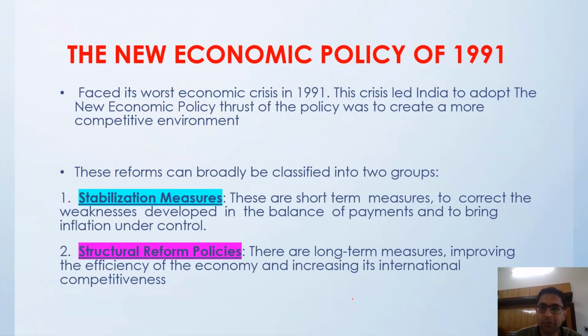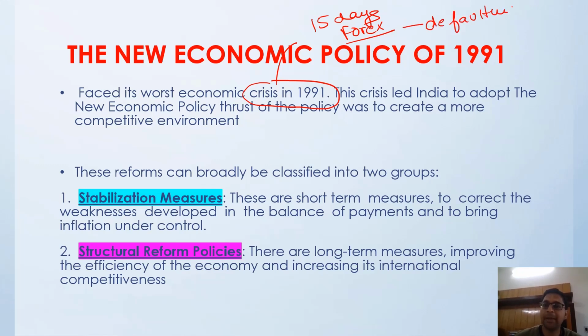Now, what is the new economic policy that came into being in 1991? We know that we had a huge crisis. We had only 15 days of money in our forex reserve to pay. Otherwise, we would be defaulting on our payments. So the government came up with a new economic policy, and it was on two groups.